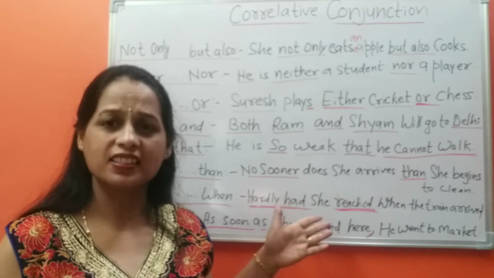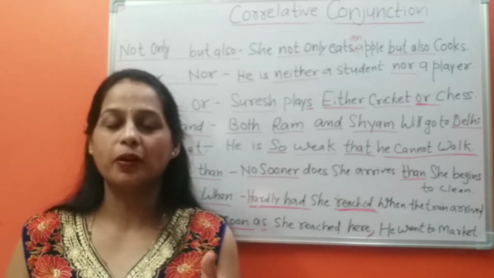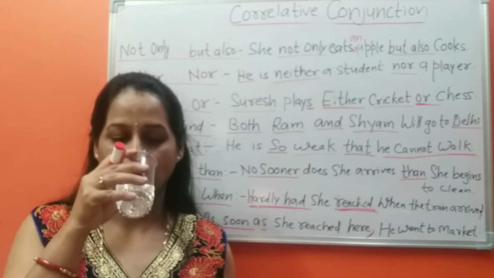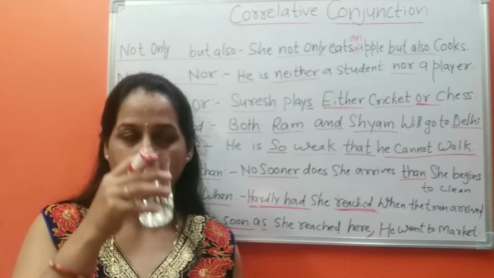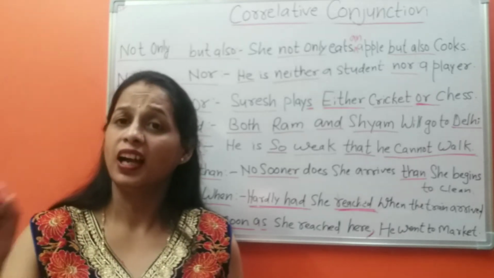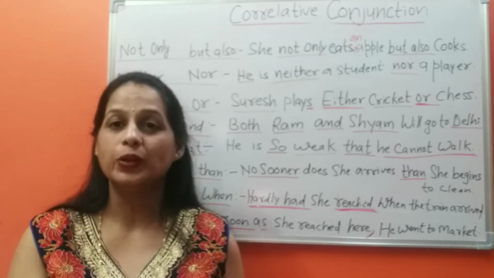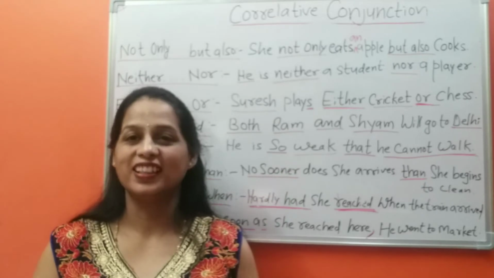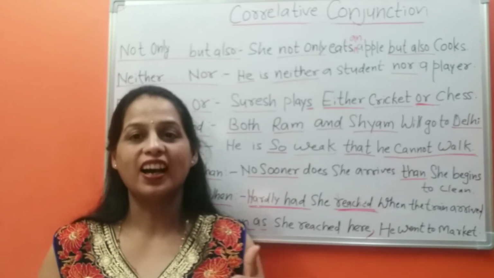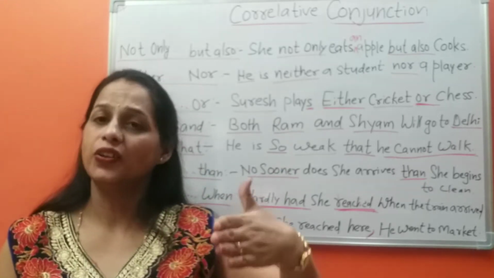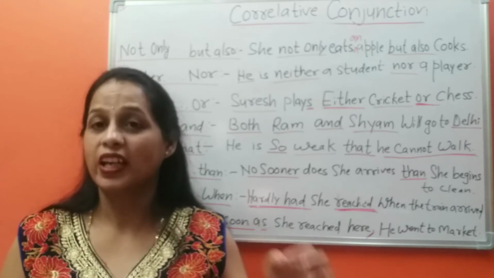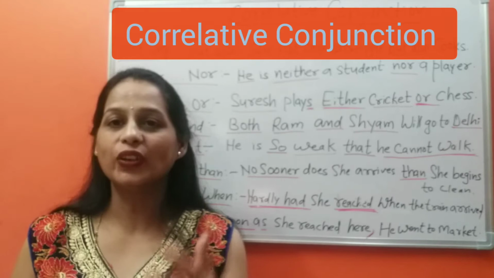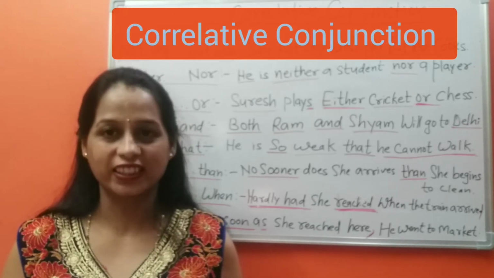In this class, I am going to tell you about... I am not only teaching you but also drinking a glass of water. Yes friends, here I have used the words not only but also. It is a correlative conjunction and today we are going to learn correlative conjunction.